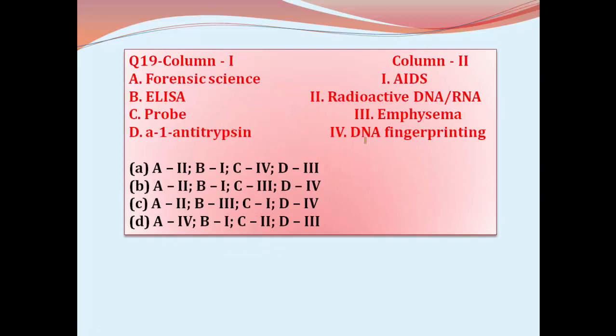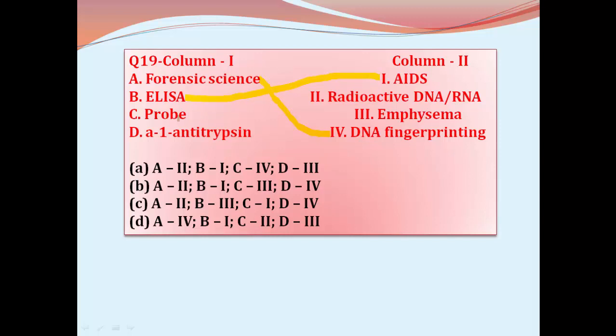Then match the following. Forensic science is related to DNA fingerprinting, because with the help of DNA fingerprinting, the cause of death or any other kind of crime can be detected. ELISA is the test for detection of AIDS.